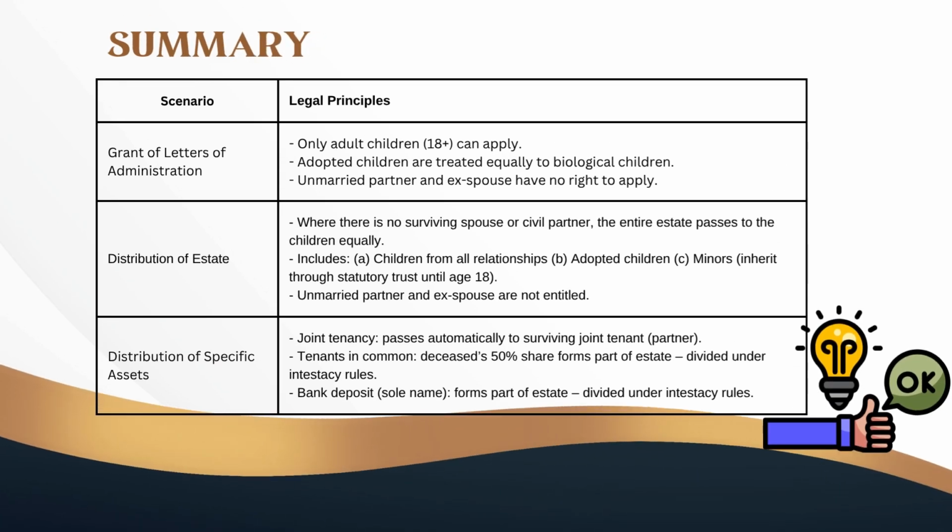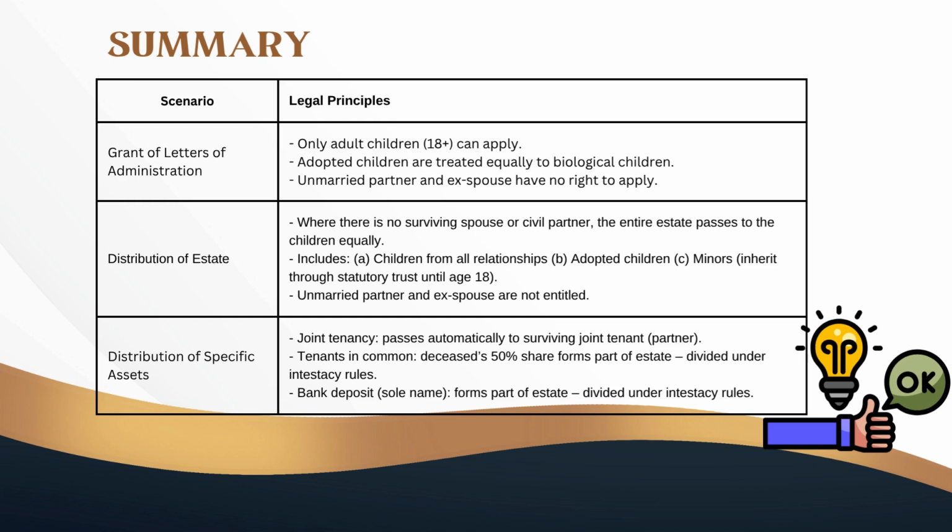This table illustrates key principles we walked through. When someone dies without a will, unmarried partners, ex-spouses, and minor children cannot apply for the grant of letters of administration, but the adult children, including the adopted child, can apply. If there is no surviving spouse or civil partner, the whole estate is shared equally among all the children, including adopted and underage children. Minors' shares are held in trust until they turn 18. Unmarried partners and ex-spouses do not inherit under intestacy.